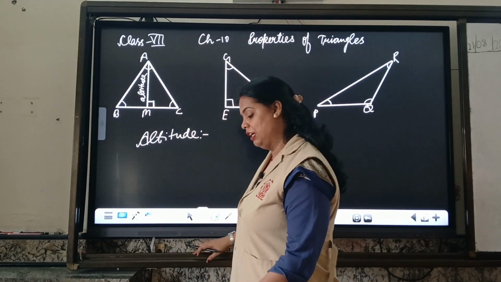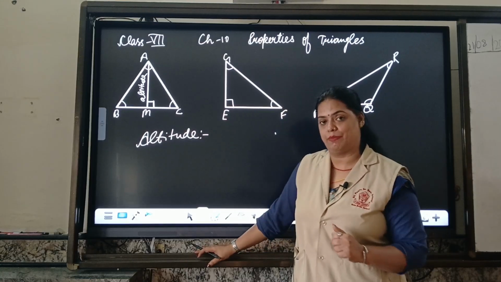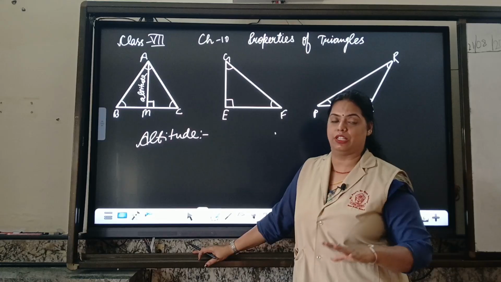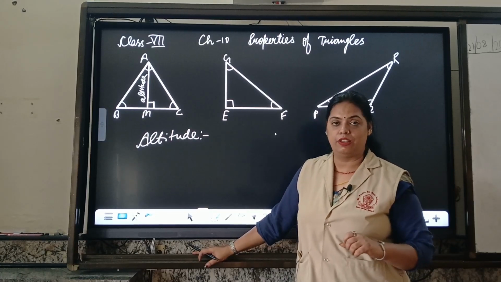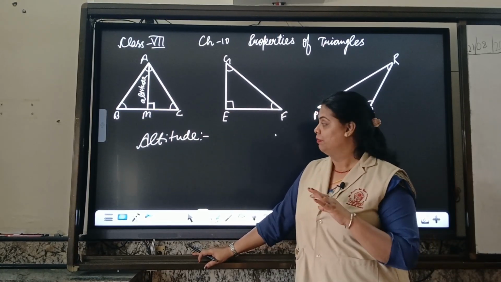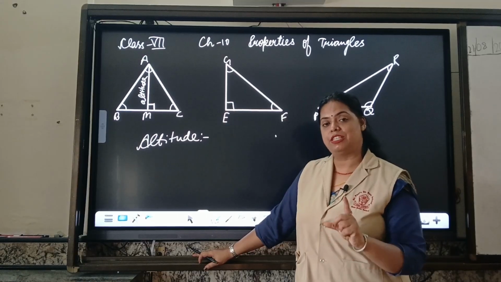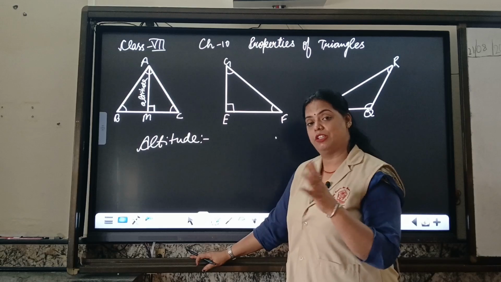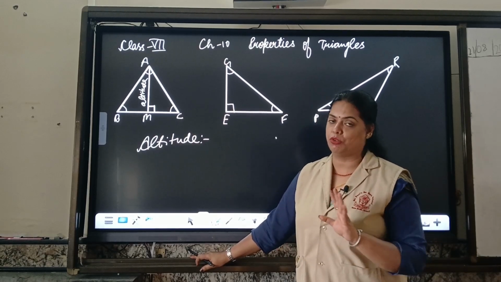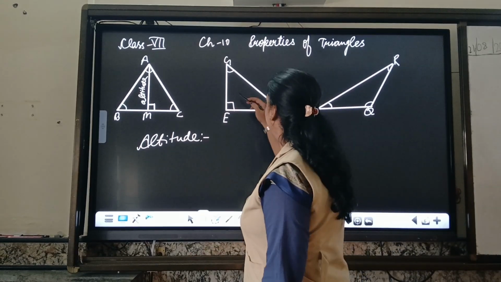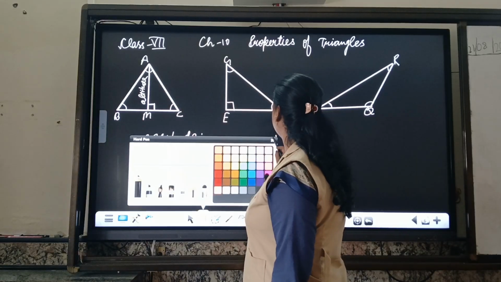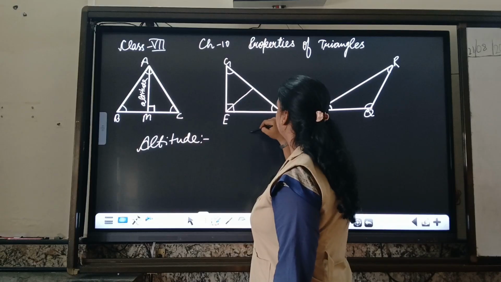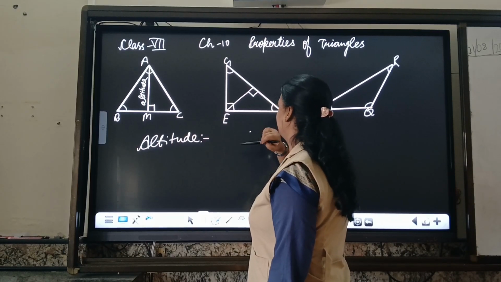Now earlier you will say, ma'am, the same line segment was median. I told you that in case of an equilateral triangle or isosceles triangle, altitude and median will remain the same. Means the same line will show the median and the same line will show the altitude. But in case of other types of triangle, these two will be shown by two different lines. So if I am drawing a line segment from this and I want 90 degrees, it would be like this, it is 90 degrees.